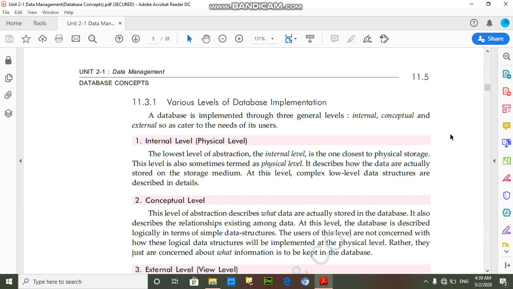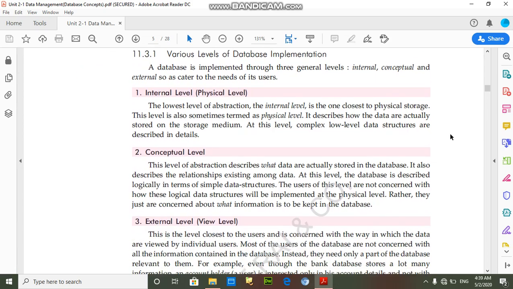Good morning, student. Today I am going to explain about various levels of database implementation. There are three types of database implementation. First is the internal level. In the internal level, we have to define the physical memory where our information will be stored. And second is the conceptual level. In the conceptual level, what type of information will be stored will be defined.